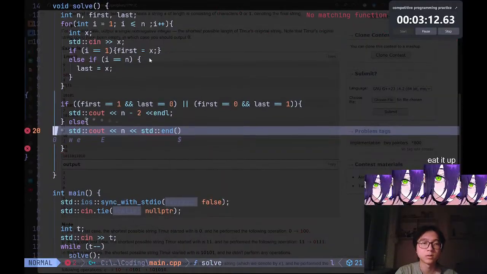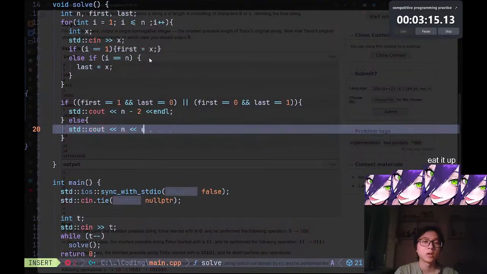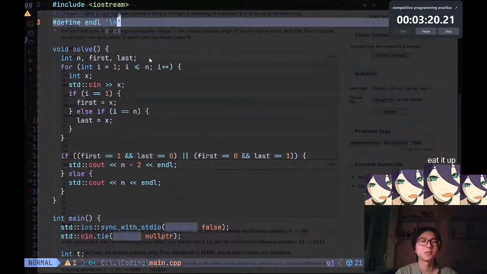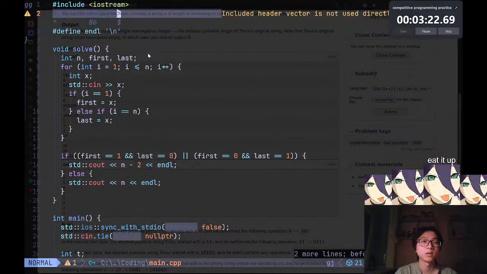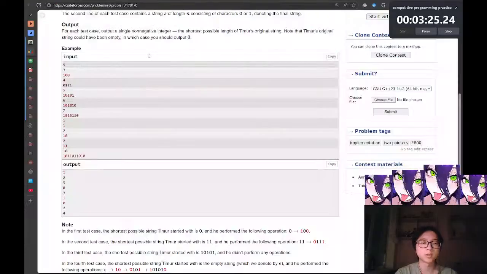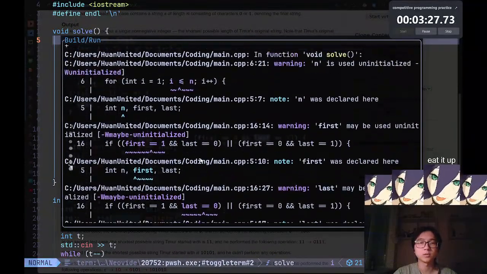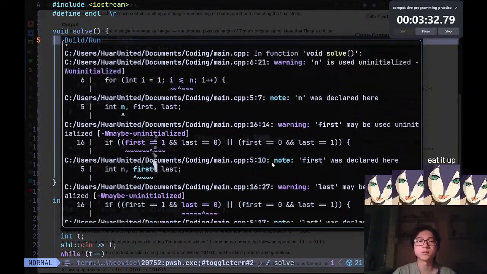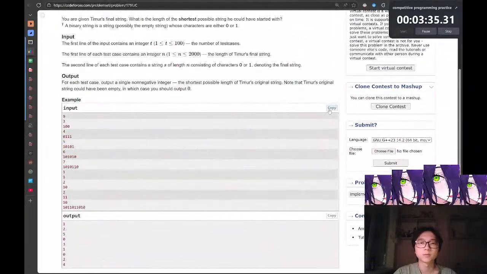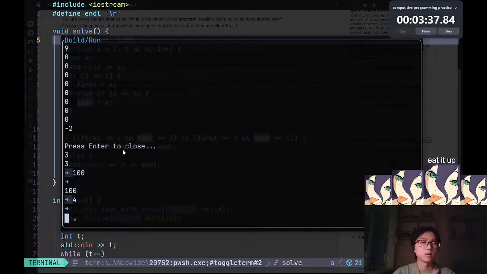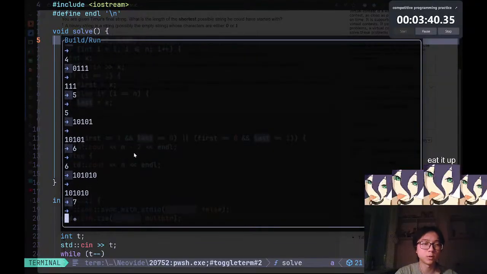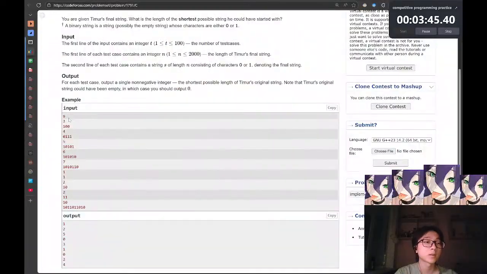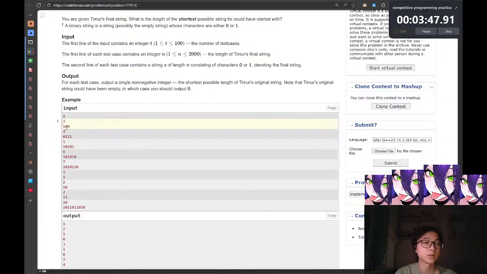Oops. End of the solution. Not very good at using Vim, so yeah. Okay, so we can run this. There's a bit of a thing here, like this may be uninitialized. Oh, it's fine, whatever. Okay, so this, oops. There's a bit of a problem there. Okay, what is the problem? Let's see. Insert n.